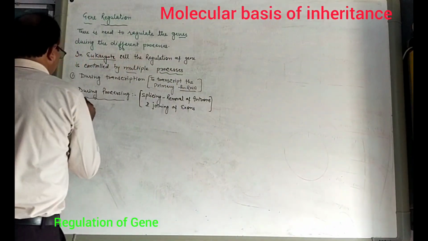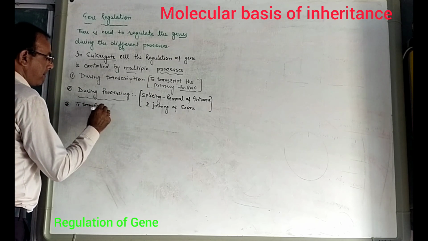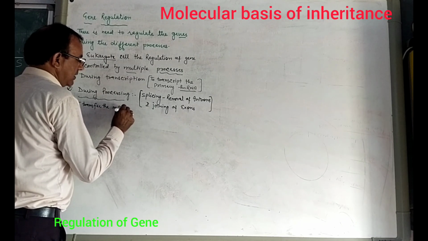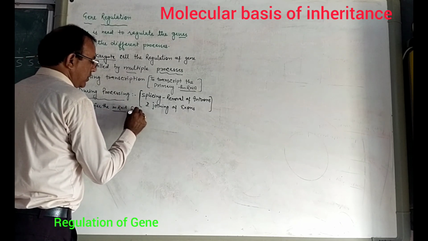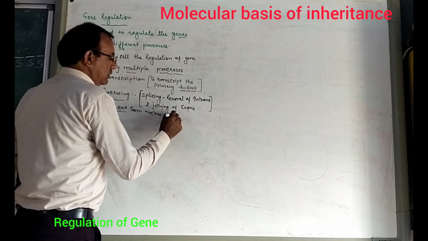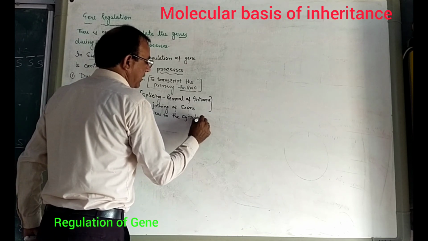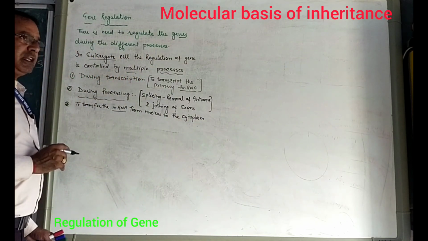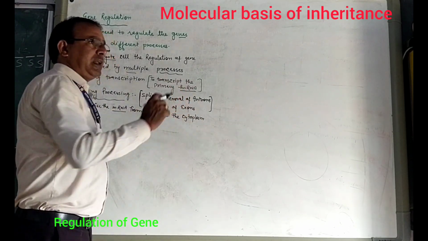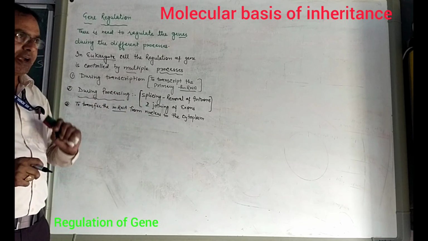So the next one is to transfer the mRNA from the nucleus to the cytoplasm. This is the third phase. After transcription, mRNA is transferred from the nucleus to the cytoplasm. So in this process also regulation of gene is required.